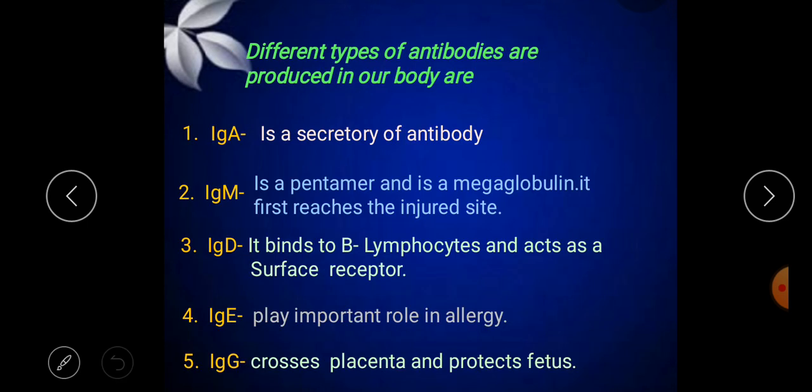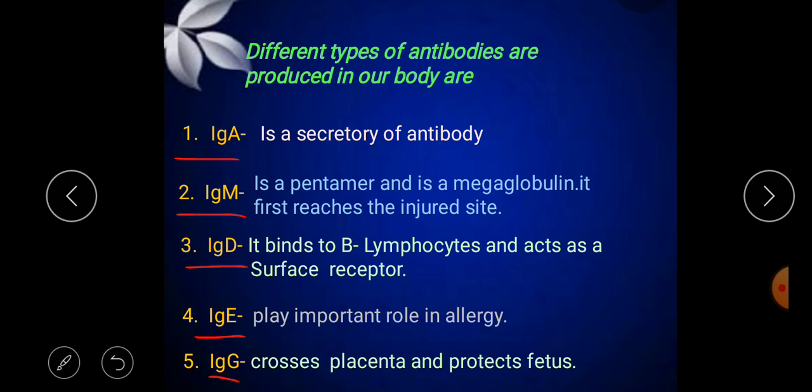Okay. So this is all about the structure of the antibody molecule. Different types of antibodies are produced in our body. Let us first know what this Ig is. Ig is immunoglobulin. Immuno is related to the immune system, and globulin is related to globular protein. The types are IgA, IgM, IgD, IgE and IgG. These are the different types of antibodies.